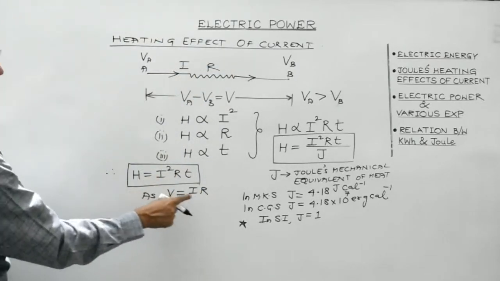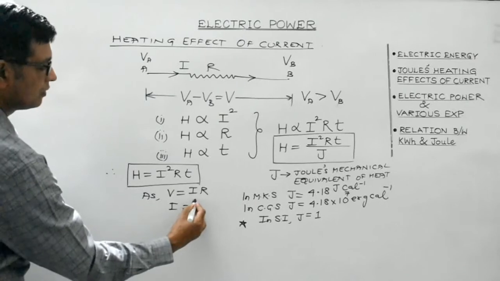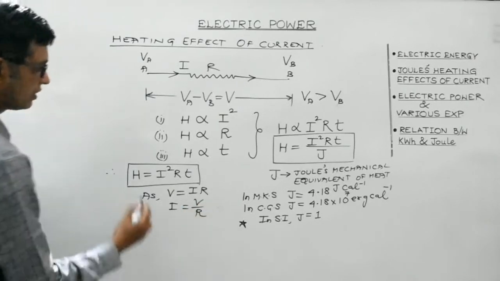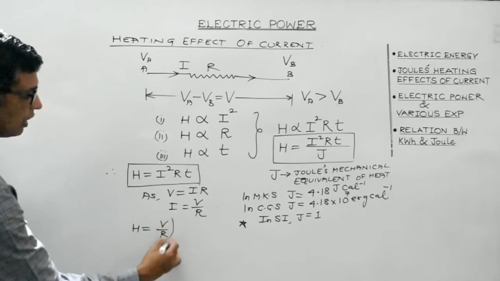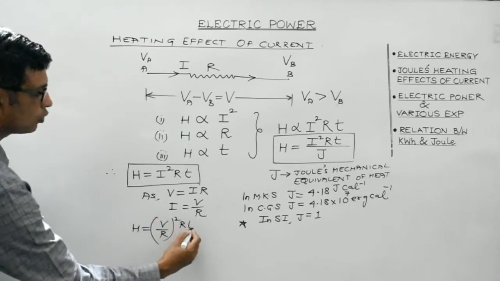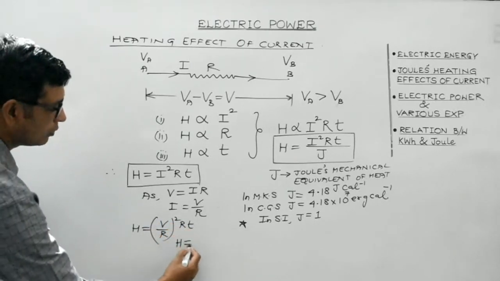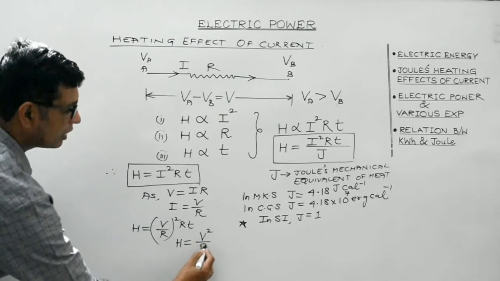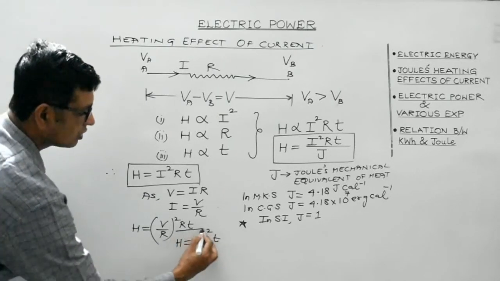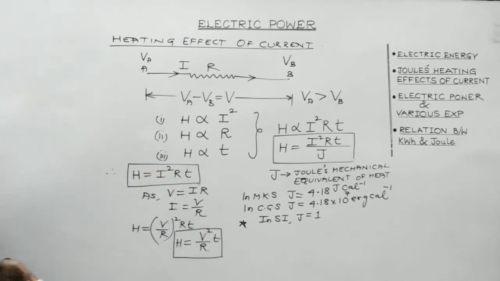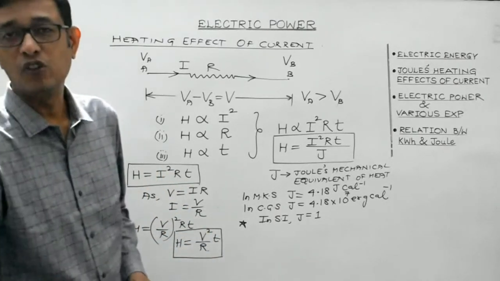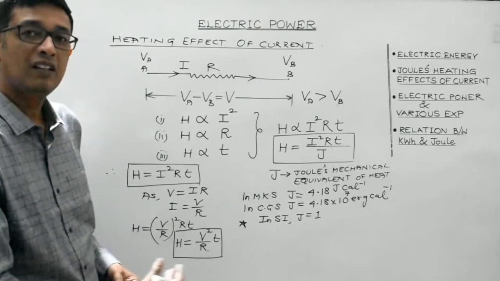So in place of I, we can write V by R. So what we get is H is equal to V by R whole square into RT. So we'll be left with V square by R into T. So this is another expression for the amount of heat produced. H is equal to V square by R multiplied by time.